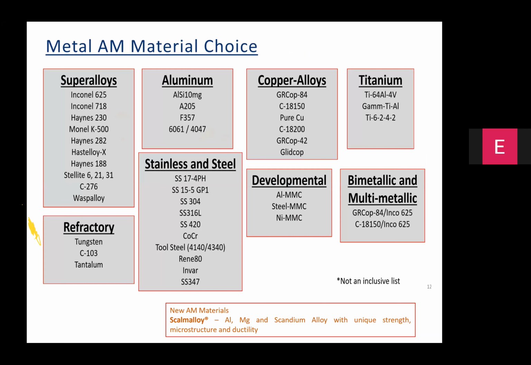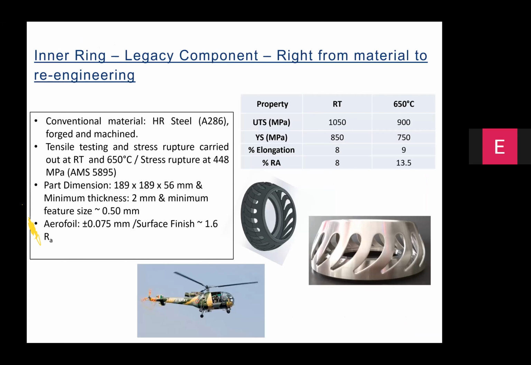So as I mentioned, we have had an opportunity to work with the superalloys, stainless steel materials, aluminiums in the recent times, with the titaniums and other refractory materials. And just to illustrate, we recently adapted a new material for the additive manufacturing context called high temperature resistant steel A286.